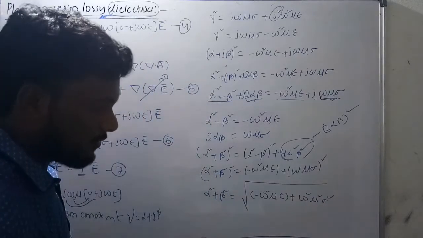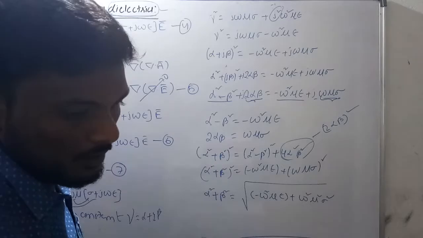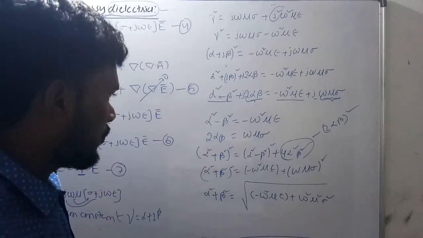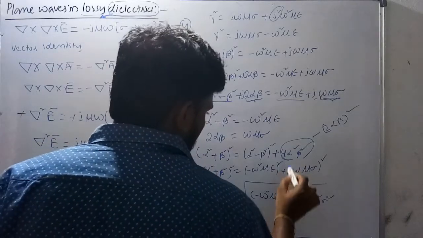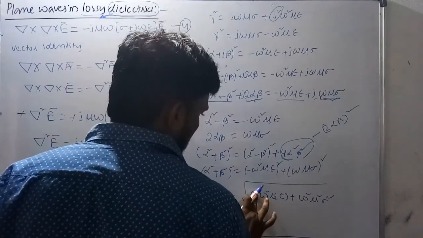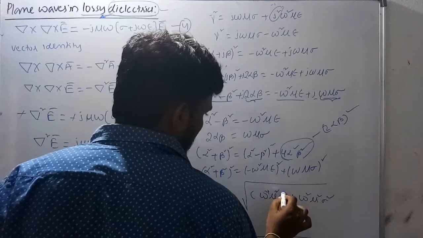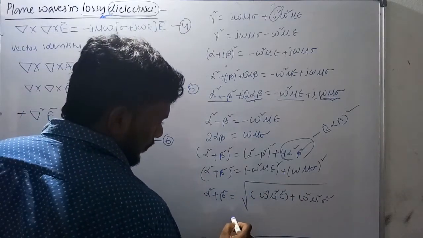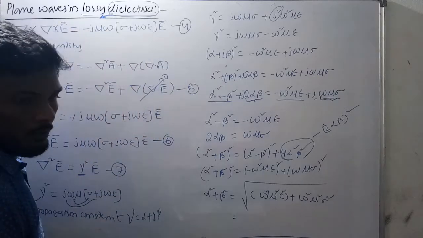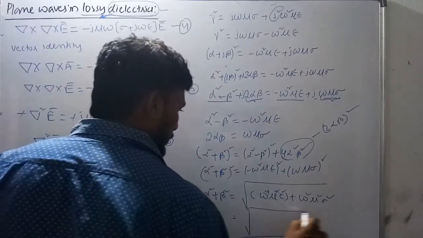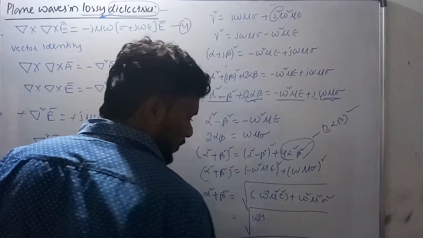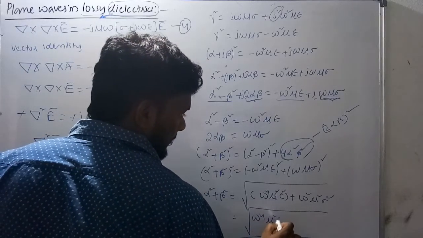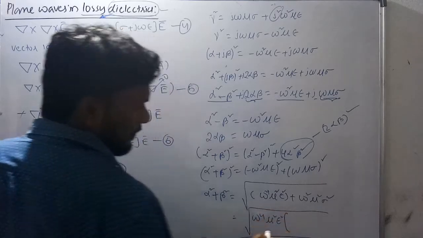Now take omega power 4 mu square epsilon square common here.